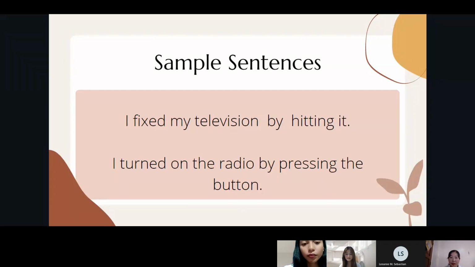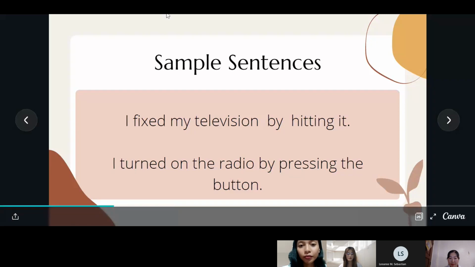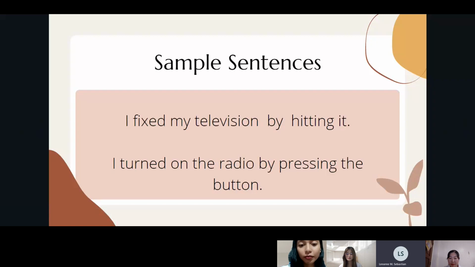I turned on the radio by pressing the button. Yes, thank you. Can you please identify the action that is done in the second sentence? By pressing the button. Yes, thank you.